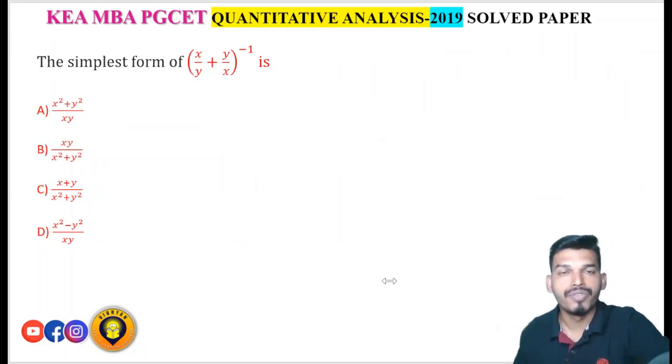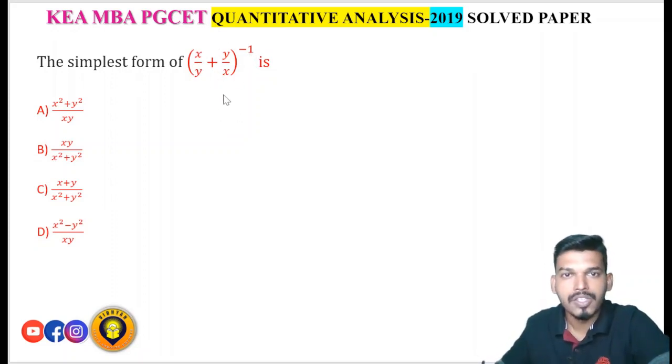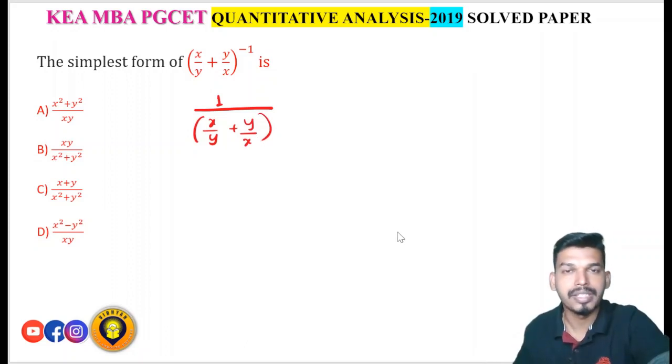The simplest form of x by y plus y by x inverse is how much? So this is x by y plus y by x to the power minus 1, right? So minus 1 means what? This is nothing but 1 upon x by y plus y by x. Okay, to the power minus 1 means it is 1 upon x by y plus y by x to the power 1. If it is minus 2, it means 1 upon x by y plus y by x to the power 2.